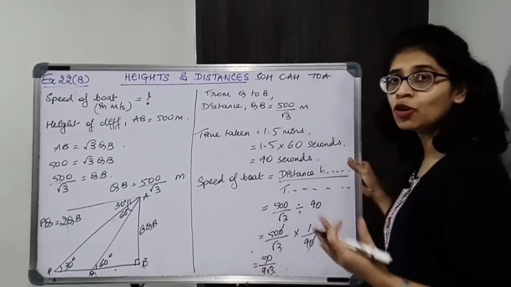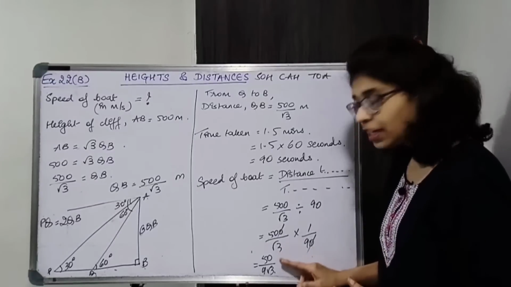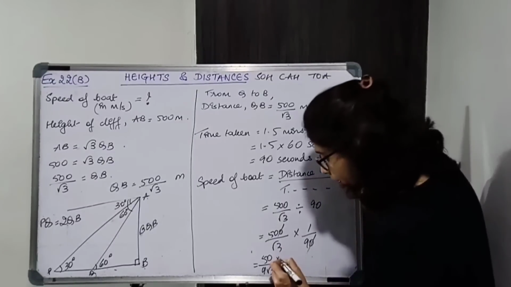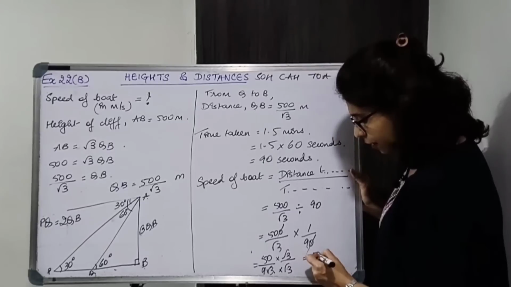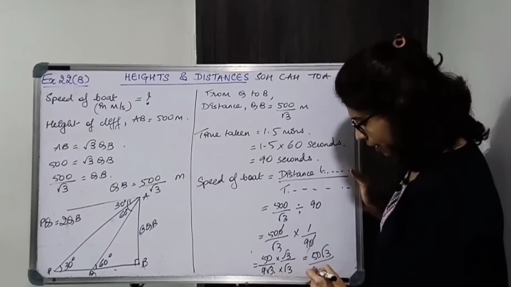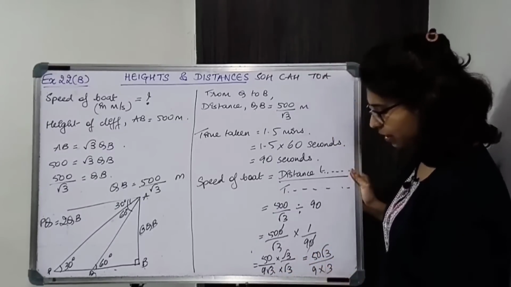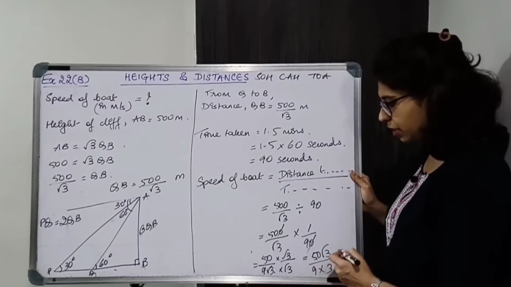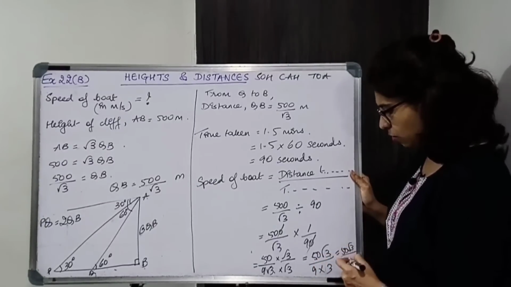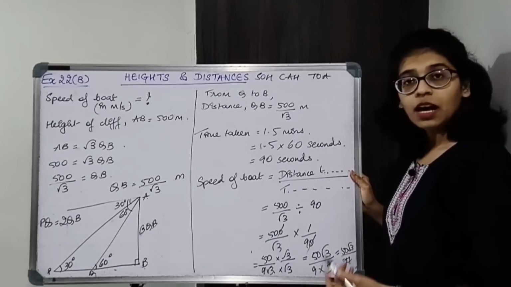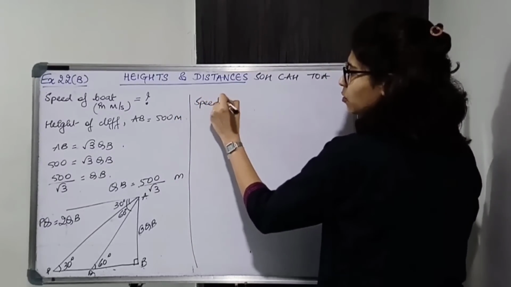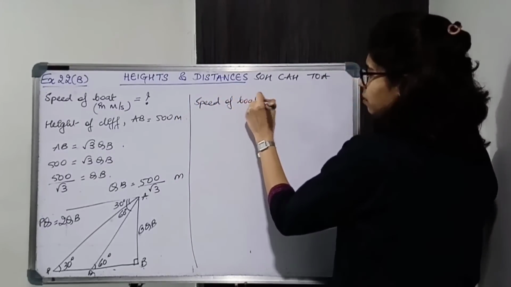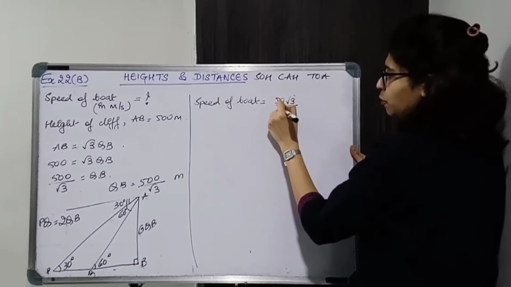Do we keep root in the denominator? No. So what we'll do? We'll multiply by root 3 in both numerator and denominator. ठीक है, rationalization. Now we get 50 root 3 upon 9 into root 3, which gives 3. So we get 50 root 3 upon 27. Okay. Now let us divide. So speed of the boat is equal to 50 root 3 upon 27.